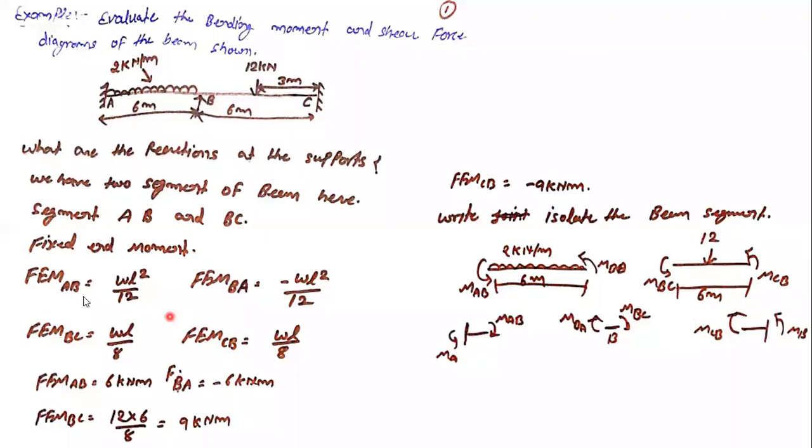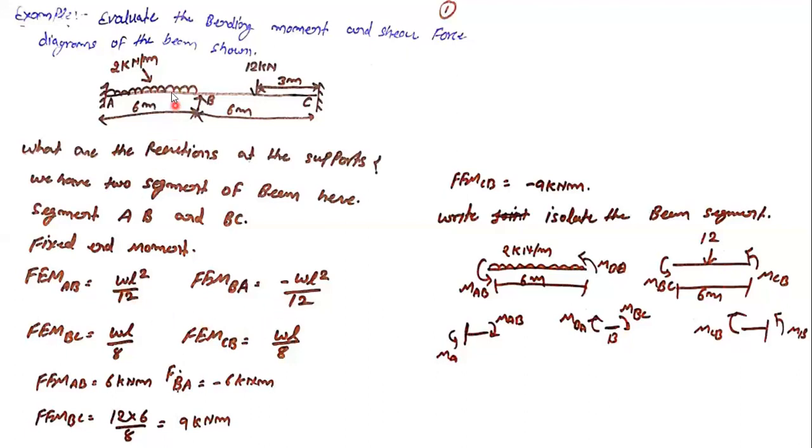So FEM-AB, which is the fixed end moment at point A. As a UDL is there for segment AB, and as we know complete UDL is there, in that case the value comes out to be WL square by 12, and for BA it comes out to be minus WL square by 12. For segment BC, as the load is in the center portion, the fixed end moment is WL by 8, and for CB it is minus WL by 8 again. So these are the values we are getting after solving these relations.